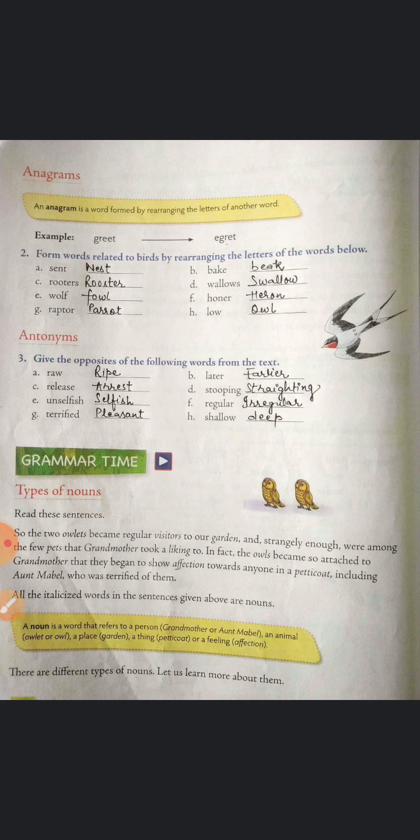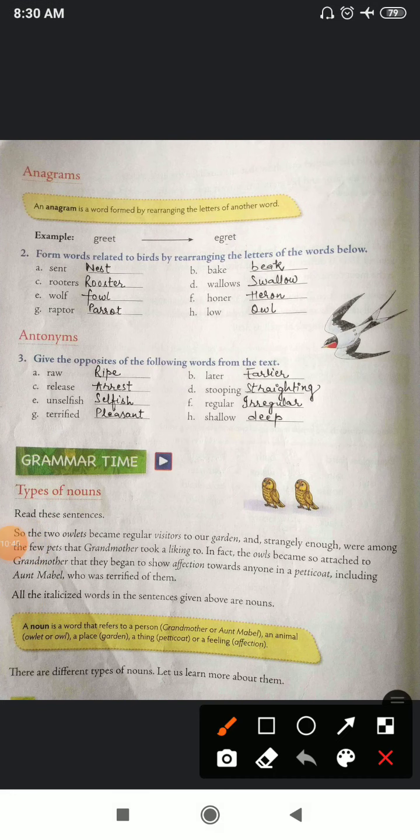anagrams. So what are anagrams? An anagram is a word formed by rearranging the letters of another word. Means the letters are arranged in a jumbled manner and then we have to arrange them properly and then a new word is formed. So example, greet. So the new word will be egret.